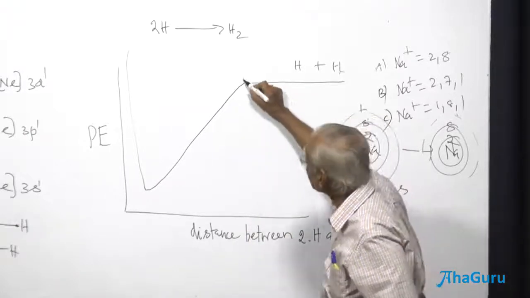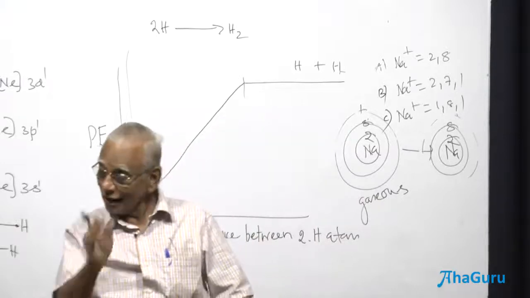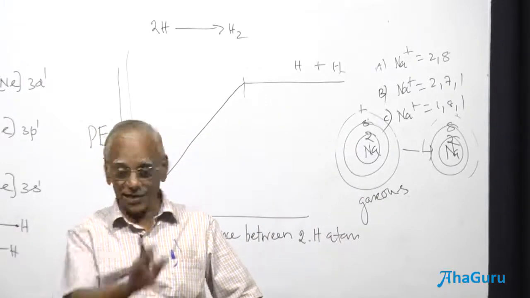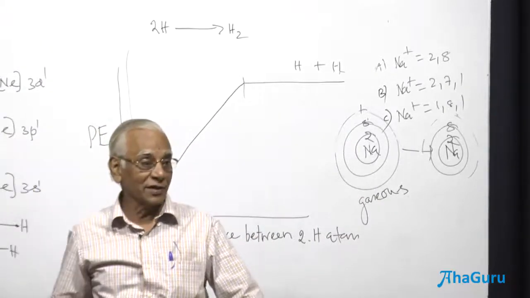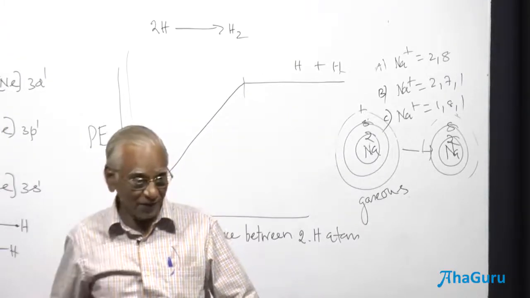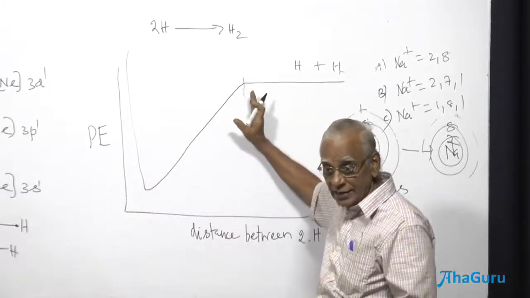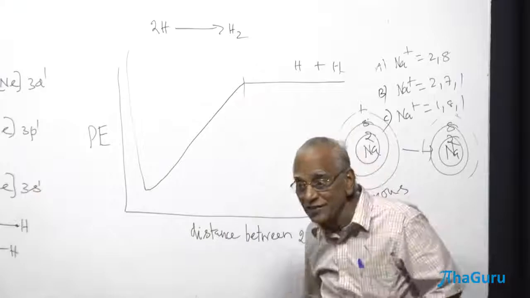This is going to be the infinite distance. I can ask you to define infinite distance. It is not to be measured in terms of kilometers or meters, picometers, etc. It differs from atom to atom. What is that infinite distance? It's the minimum distance below which the potential energy decreases.